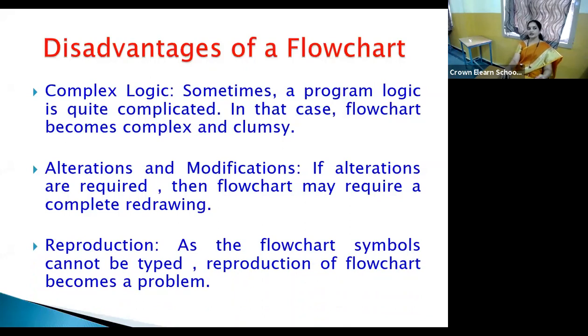And finally, reproduction. As the flowchart symbols cannot be typed, reproduction of a flowchart becomes a problem. So these are the disadvantages. Anyhow, though we have a few disadvantages, we have enormous advantages of using the flowchart.